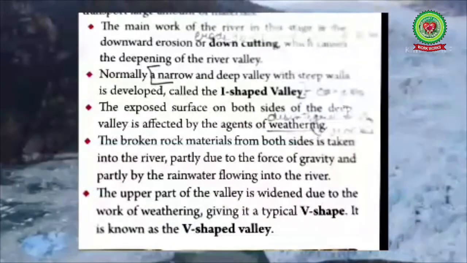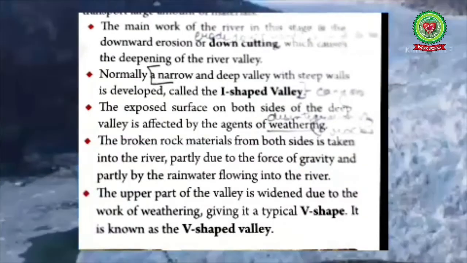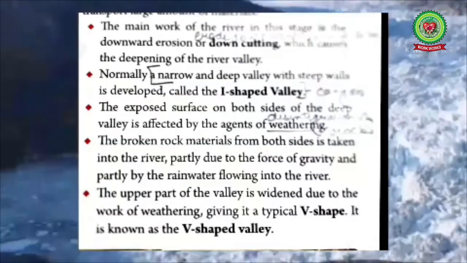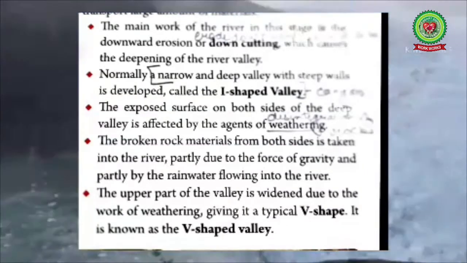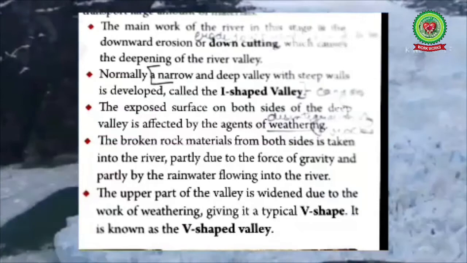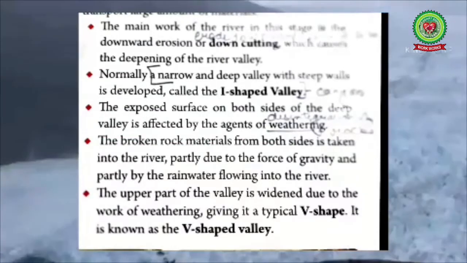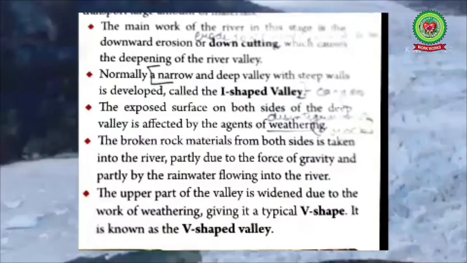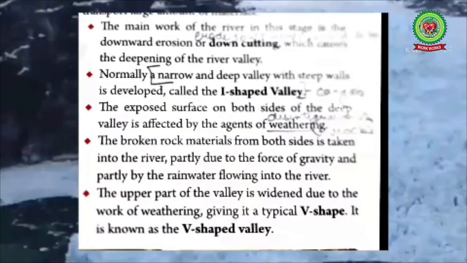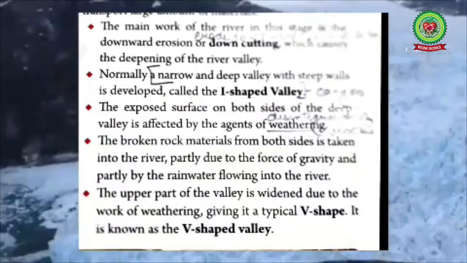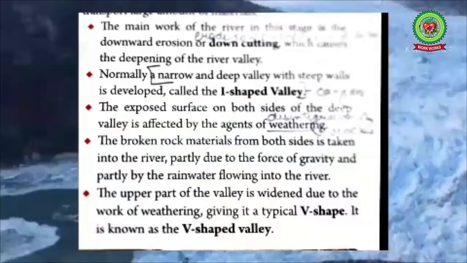The main work of the river in this stage is the down erosion or down cutting, which causes the deepening of the river valley. Normally, a narrow and deep valley with steep sides is developed, called an I-shaped valley, and this I-shaped valley is known as a gorge. And when this gorge gets deepened, it is known as a canyon. The best example of this is the Grand Canyon of USA, which is cut by the river Colorado.